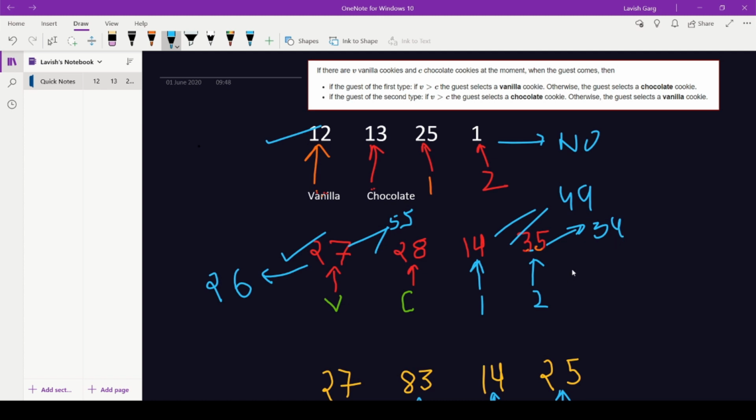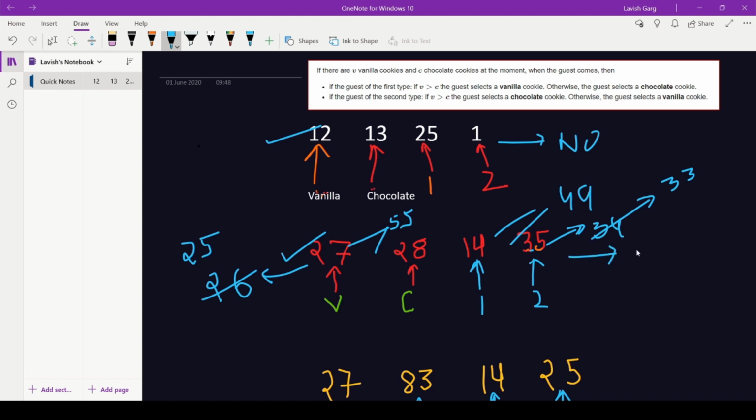When one more guest of the second type chooses the vanilla cookie, the number of second type guests left to be satisfied is 33 and the number of vanilla cookies left is 25. So we can see that there are not enough vanilla cookies to satisfy the guests of the second type, so some guest of the second type will remain unsatisfied and get angry.